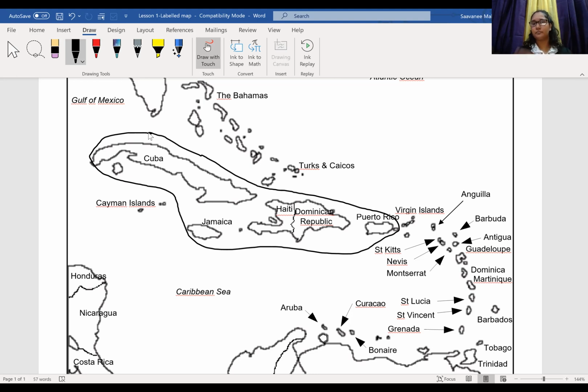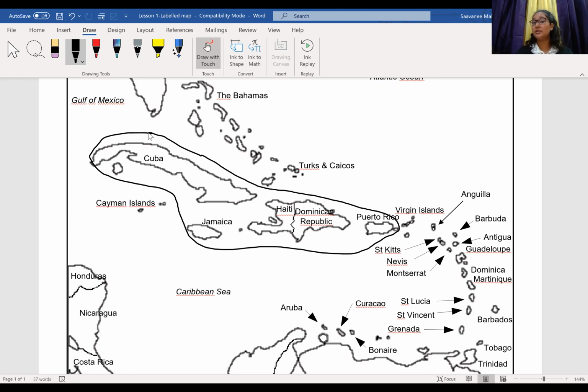There are 5 countries in the Greater Antilles: Cuba, Jamaica, Haiti, the Dominican Republic, and Puerto Rico. Yeah? You're clear on that? Do you have any questions, any comments before we move on?